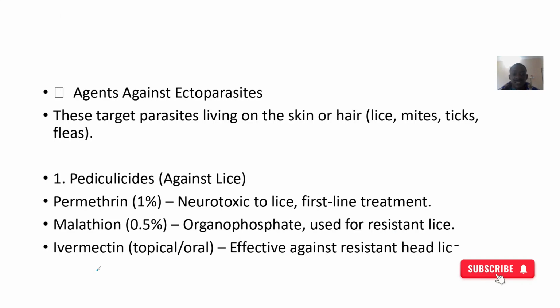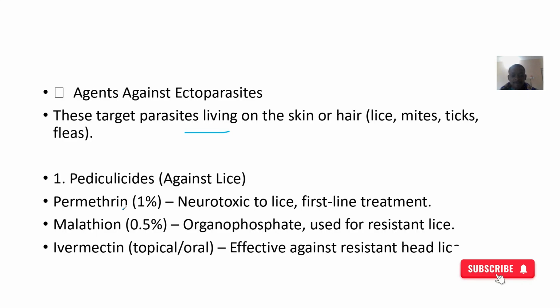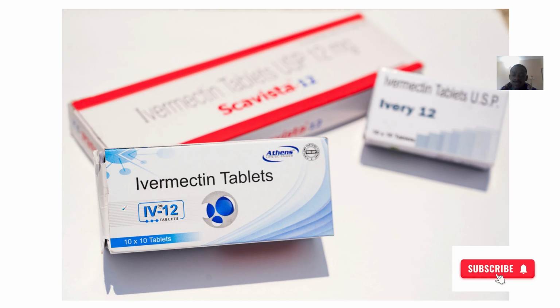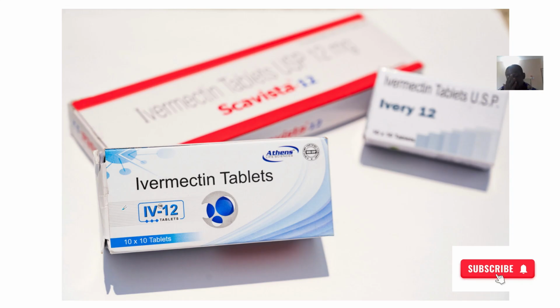Then we have agents against ectoparasites. So ectoparasites, we said that these ones will target parasites that live outside on the skin or hair, like lice, mites, ticks, and fleas. Do you understand? So we have drugs like permethrin 1%. This is permethrin 5% though. We have malathion 0.5%. Then we also have Ivermectin.